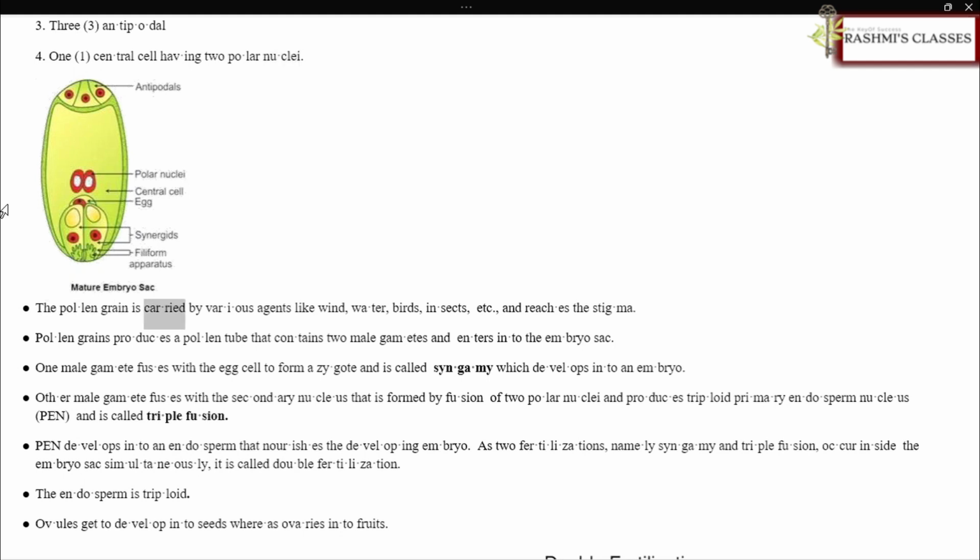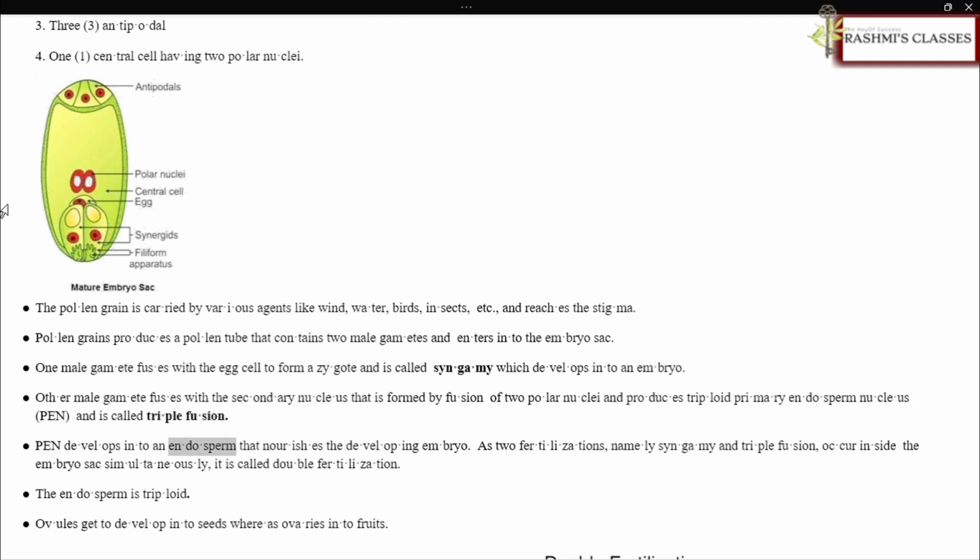The pollen grain is carried by various agents like wind, water, birds, insects, etc., and reaches the stigma. The pollen grain produces a pollen tube that contains 2 male gametes and enters into the embryo sac. One male gamete fuses with the egg cell to form a zygote, called syngamy, which develops into an embryo. The other male gamete fuses with the secondary nucleus, formed by fusion of 2 polar nuclei, and produces the triploid primary endosperm nucleus, PEN, called triple fusion.